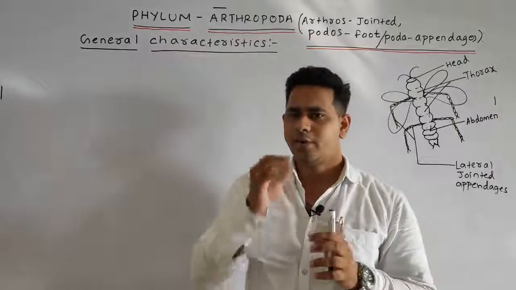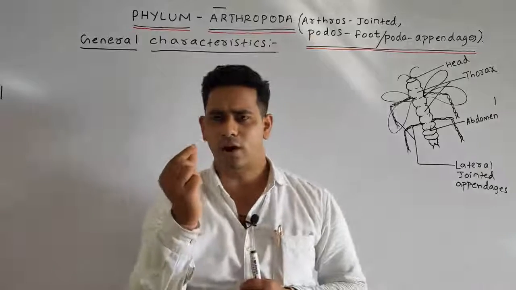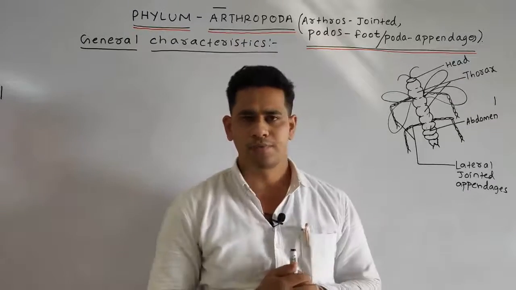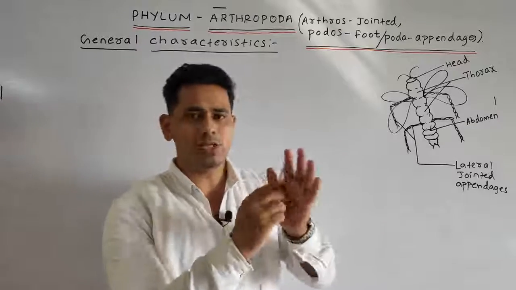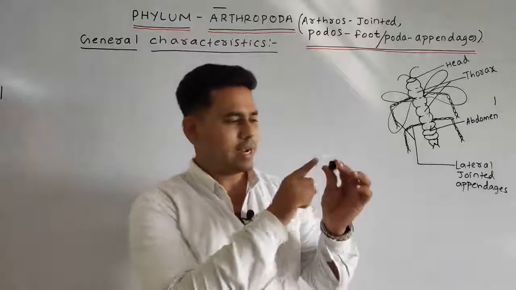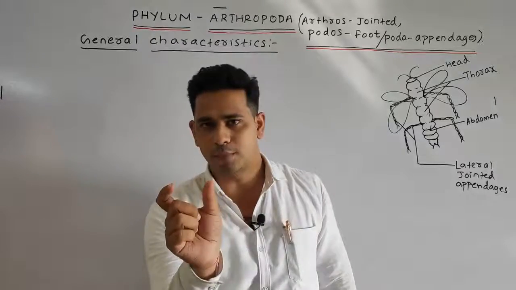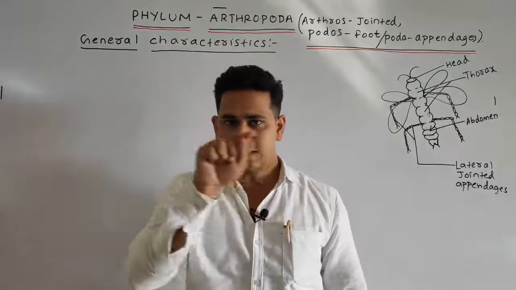Okay students, if you observe the leg of the cockroach or the leg of the prawn, you will see it is not a single piece. It has jointed appendages, meaning one portion is attached to another portion in a jointed manner.